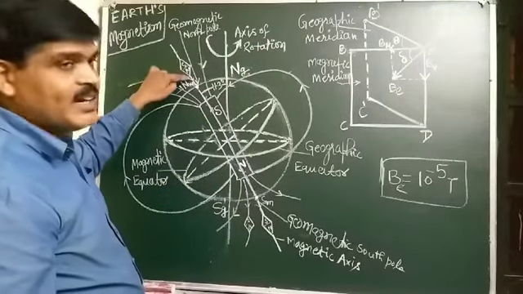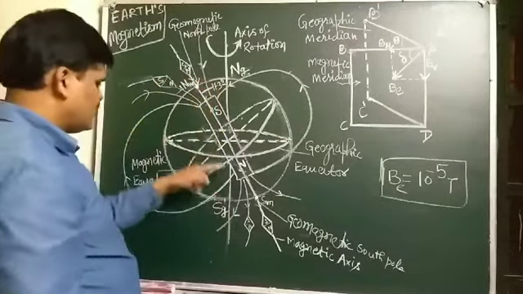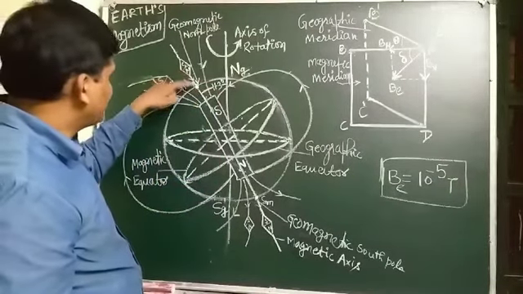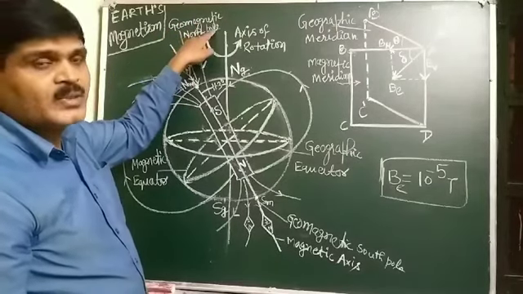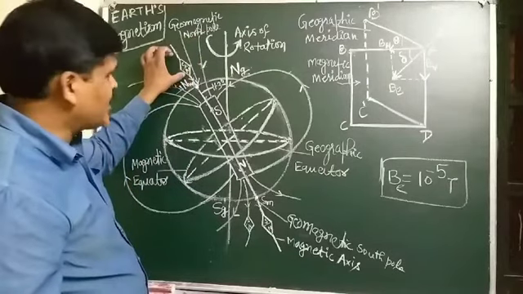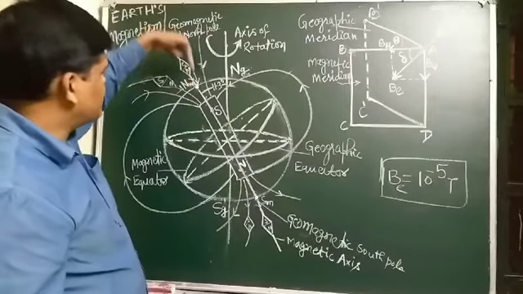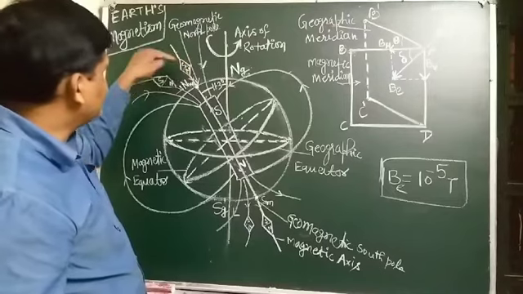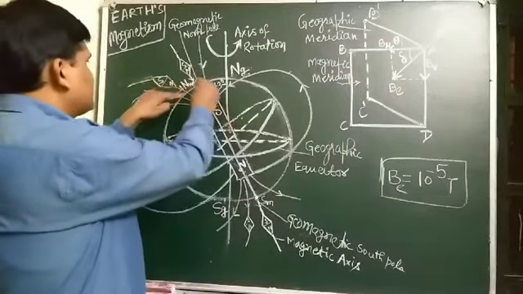And students, the magnetic field lines are vertical at the geomagnetic north pole. It means if we suspend a bar magnet at the geomagnetic north pole, this bar magnet becomes vertical and its north pole points toward the Earth's surface.